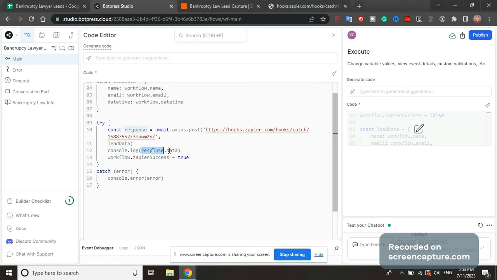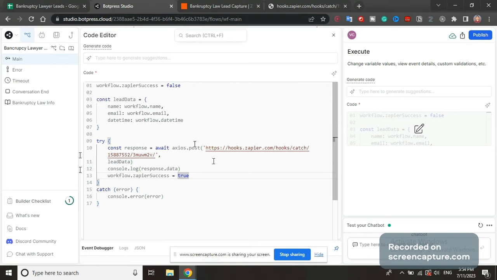Console log response.data. This is useless. This is just for you to see if it works properly or not. But you don't need this line at all for this to function. If it throws an error here at this await, it's not going to execute these two lines. It's going to execute this here. But if it doesn't throw an error, it's going to execute these two lines. So we're going to set workflow.zapier success to true. Right now we are just saving into the variable Zapier success that it's true, so it successfully called Zapier, but we are not actually using this variable for anything.